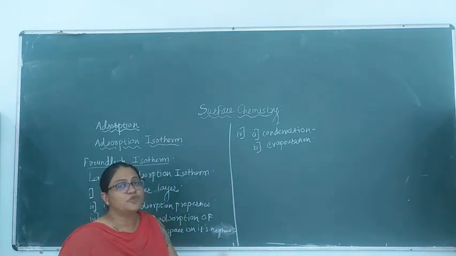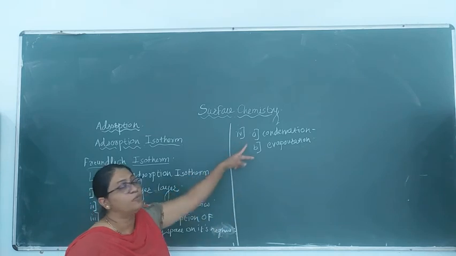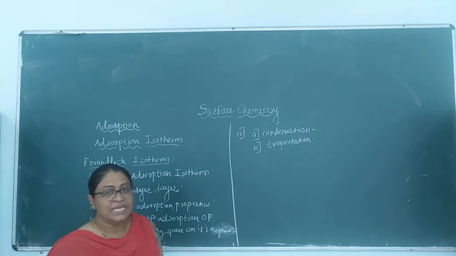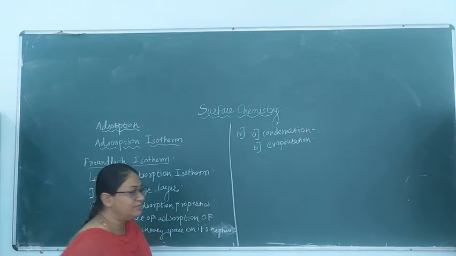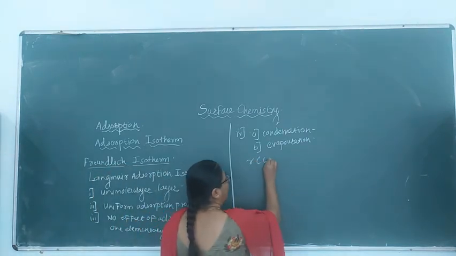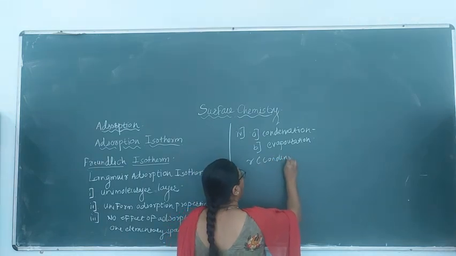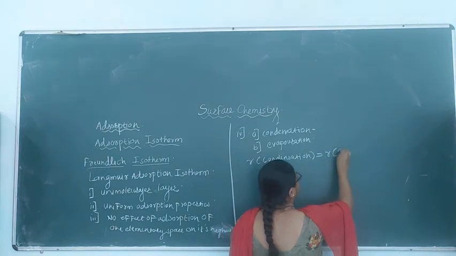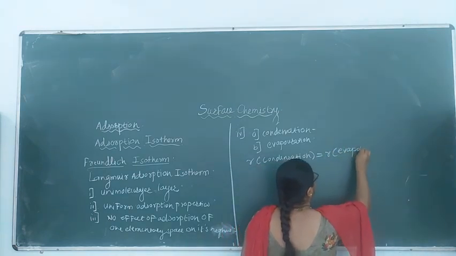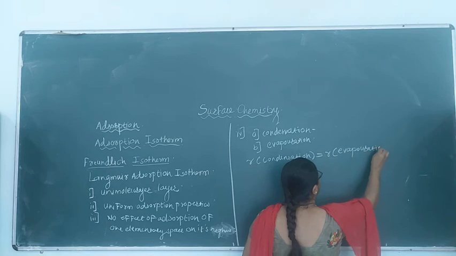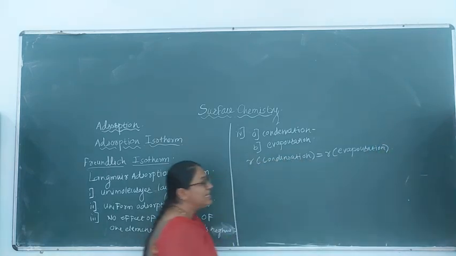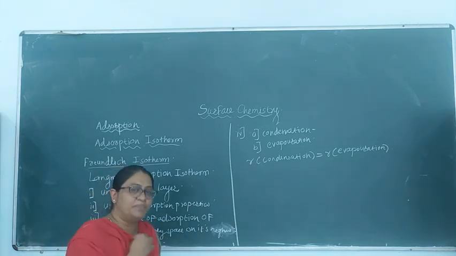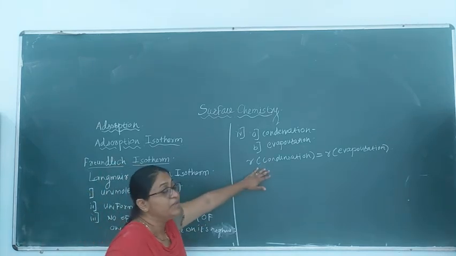So adsorption process consists of these two opposing actions, and at the equilibrium, the rate of condensation and the rate of evaporation are exactly same. The rate of condensation is equal to the rate of evaporation at equilibrium.